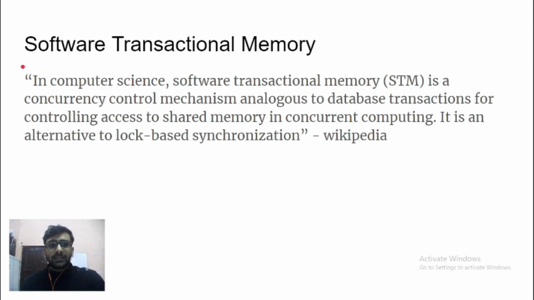Just like in a database where you have ACID properties, each operation is implemented as a transaction, and each transaction needs to be validated before proceeding, and if one transaction fails, it rolls back to its original state. All this is implemented under the hood, and you don't see a lot of complexity while implementing your code in software transactional memory.